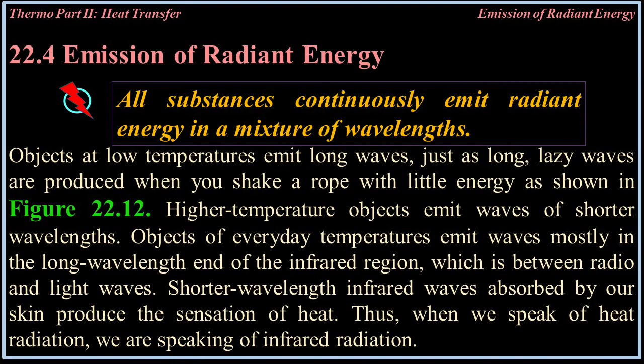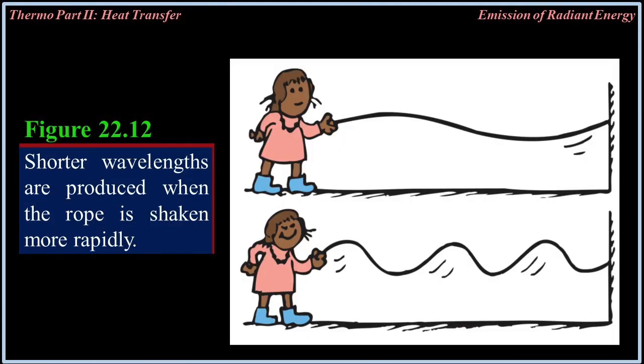22.4. Emission of radiant energy. All substances continuously emit radiant energy in a mixture of wavelengths. Objects at low temperature emit long waves, just as long, lazy waves are produced when you shake a rope with little energy, as shown in Figure 22.12. Higher temperature objects emit waves of shorter wavelength.